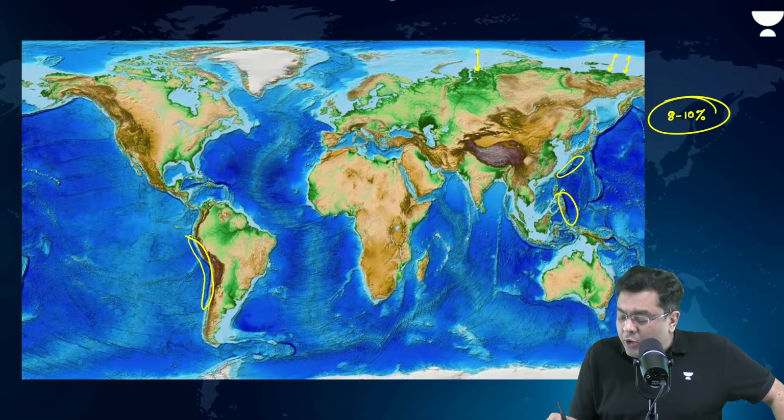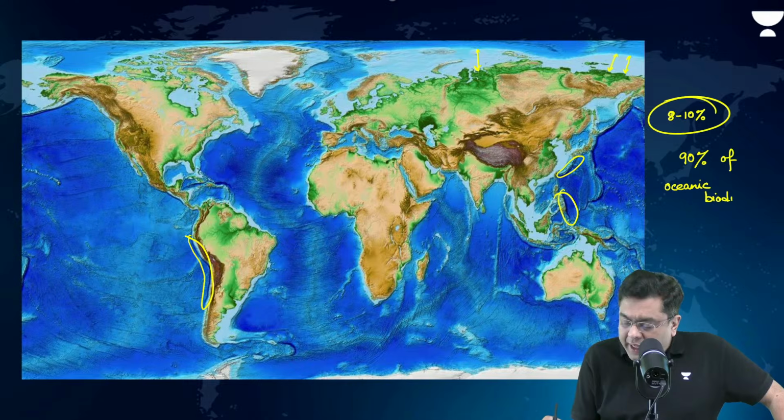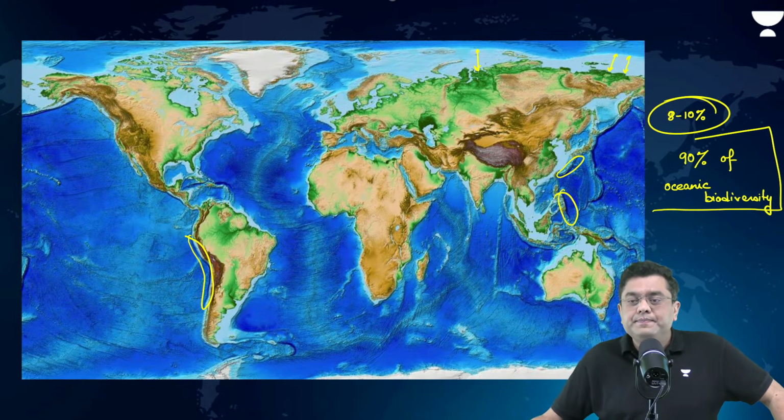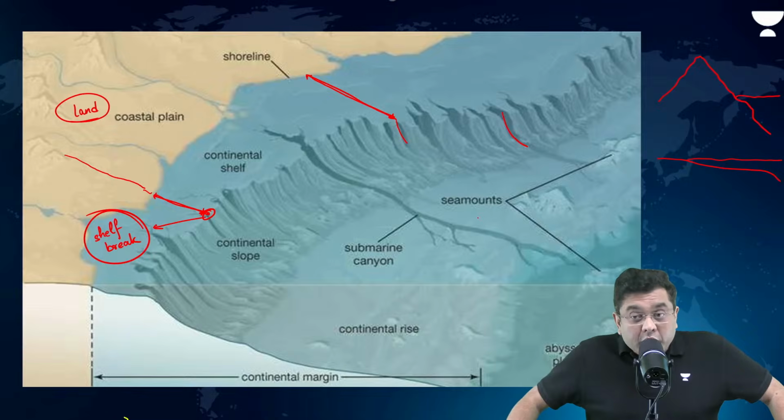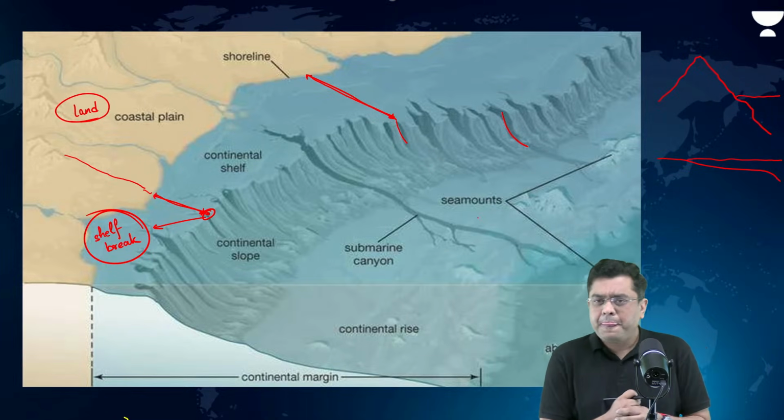But they account for around 90% of the known oceanic biodiversity. So that tells you how important this shelf area is going to be, because they lie in the zone where sunlight is received.